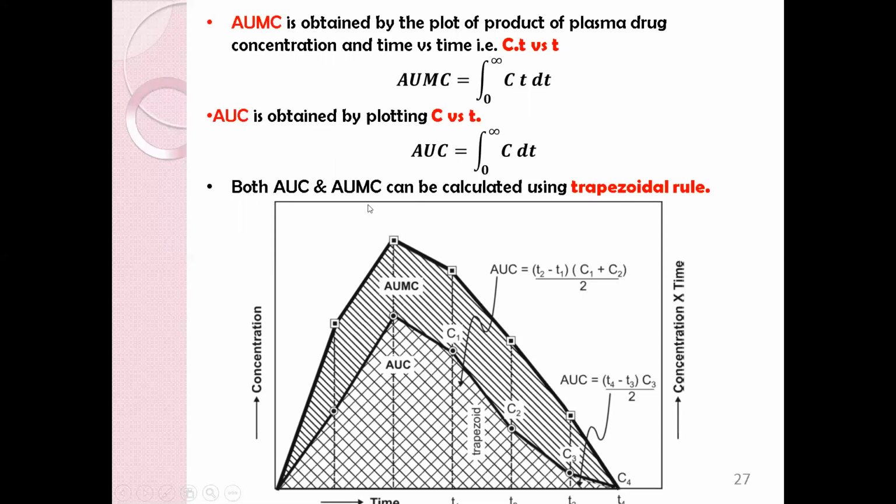Both AUC and AUMC can be calculated using the trapezoidal rule. What is that? It involves dividing the curve by a series of vertical lines into a number of trapezoids, calculating separately the area of each trapezoid and adding them together. So with the help of this trapezoidal rule, you can easily determine the AUC and AUMC, and based on that you can determine the mean residence time.